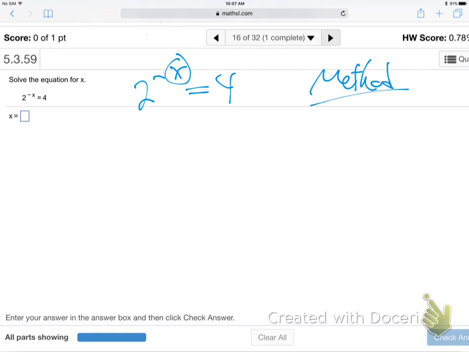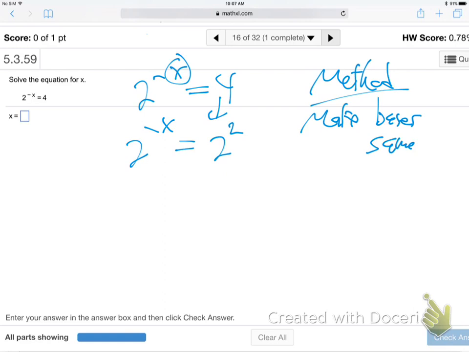The method is make the bases the same. So if you can't tell just by looking at the thing, which nobody will in a minute, other than Whittam maybe, 4 is 2 squared, huh? 4 is 2 squared. So you see how I've made the two bases the same now?